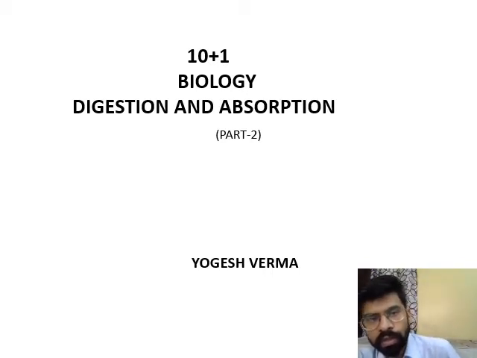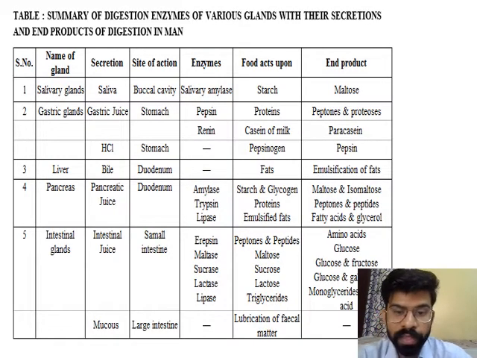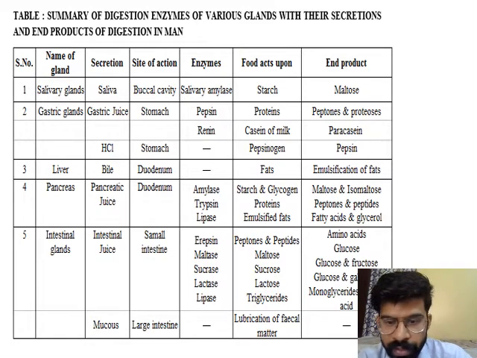So let's start our first topic. A very important table for your board exam, your class exam, as well as for multiple choice questions. These are the names of glands present in our human body, the type of secretion and the site of action.